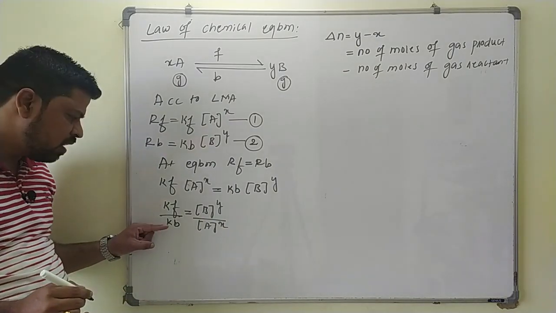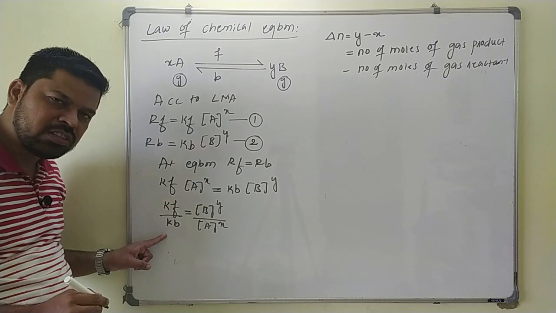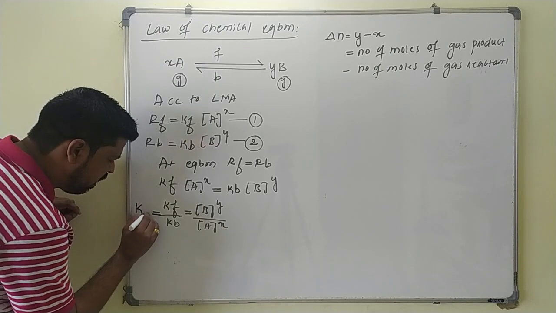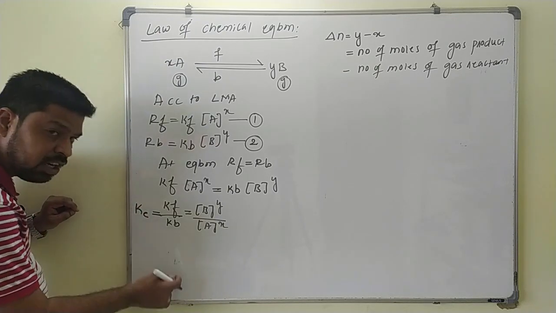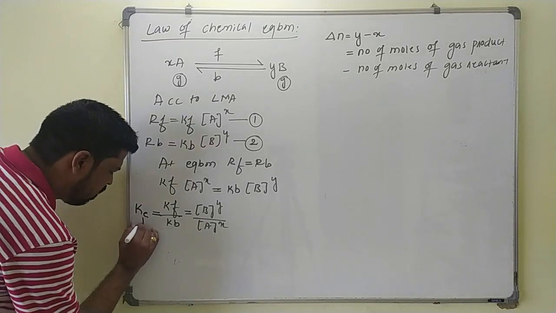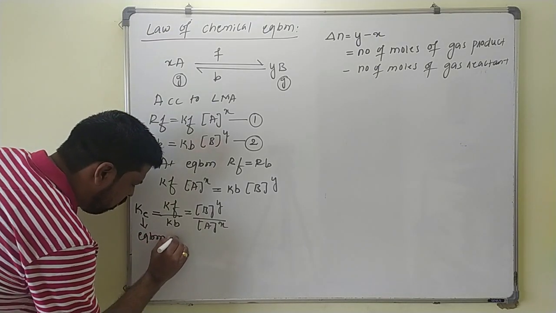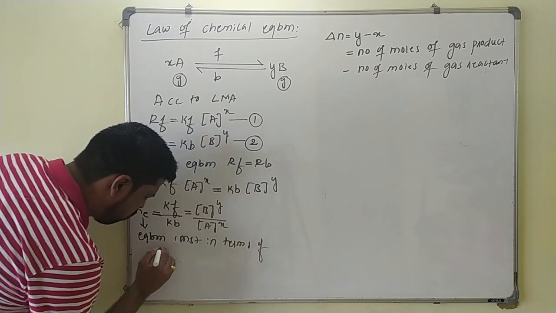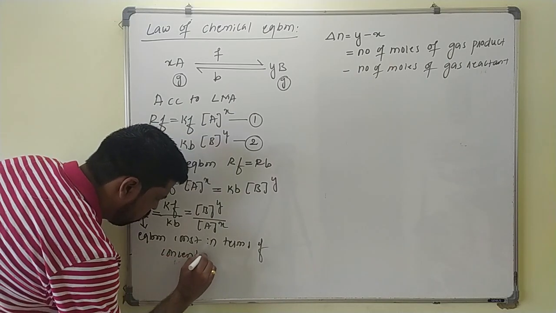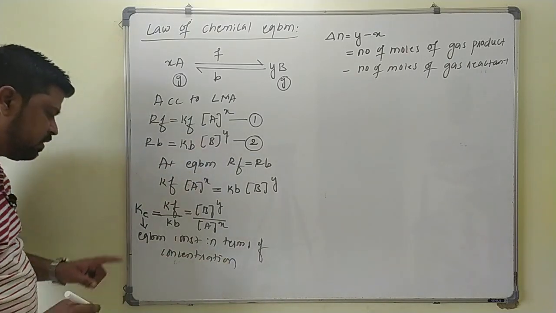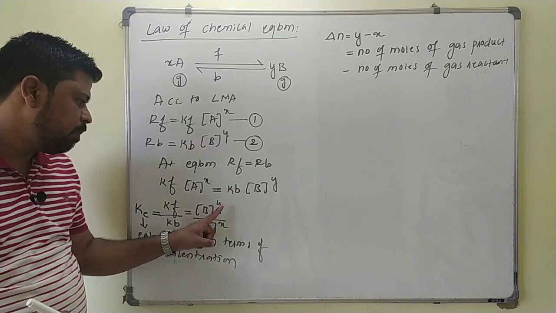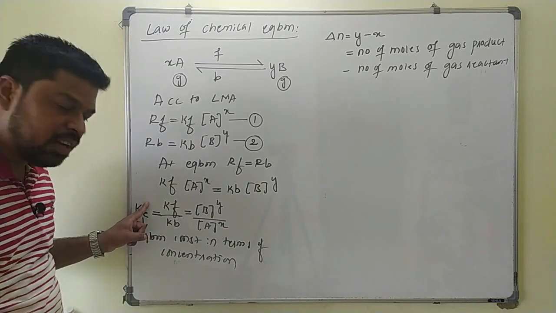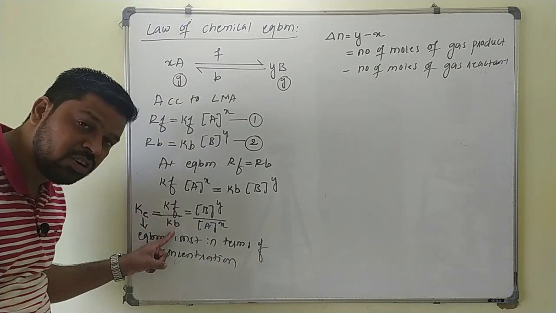The rate constant of forward reaction and the rate constant of backward reaction. Since these two are constants, they can be replaced with another constant that is called the equilibrium constant Kc. Kc is the equilibrium constant in terms of concentration. Now see here, Kc is equal to the molar concentration of B to the power Y divided by the molar concentration of A to the power X. So what is the equilibrium constant? It is the ratio of the rate constant of forward reaction to the rate constant of backward reaction.